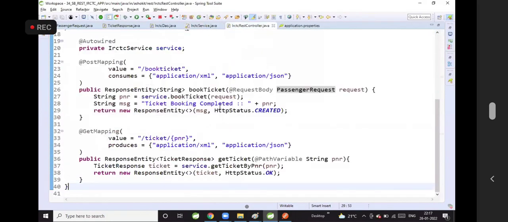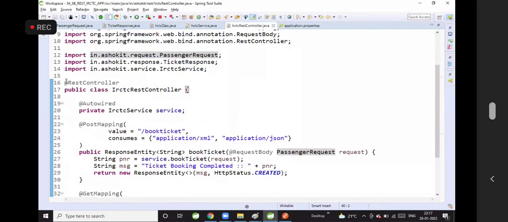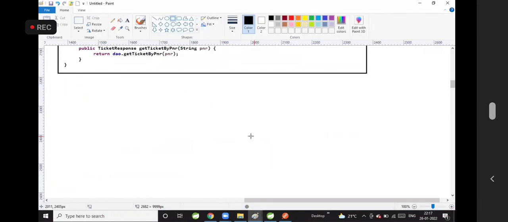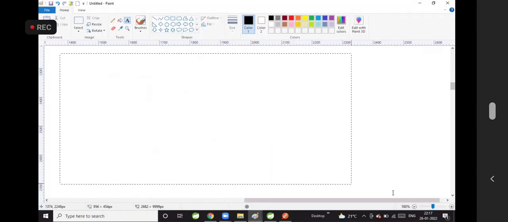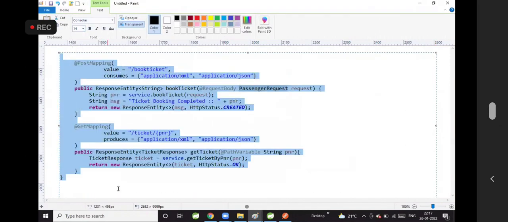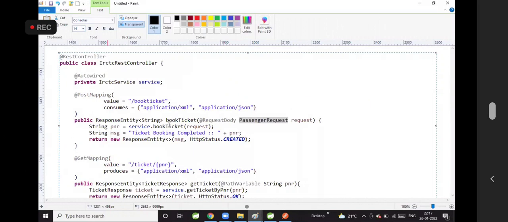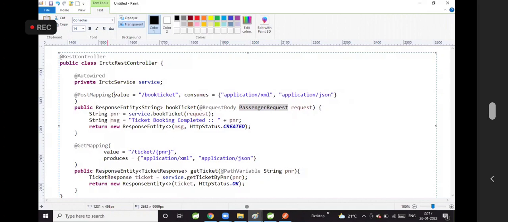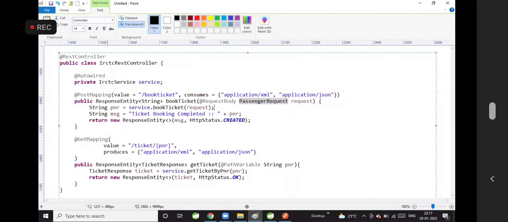Now next one, this is our REST controller. This REST controller is very important. You guys should mainly focus on how to develop this REST controller.